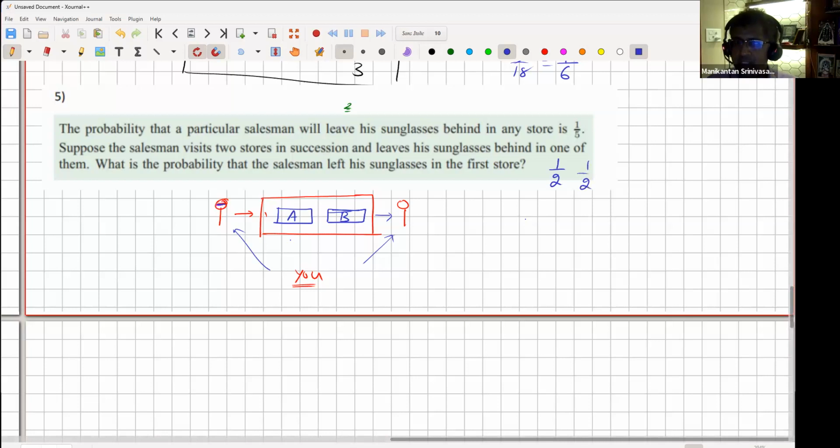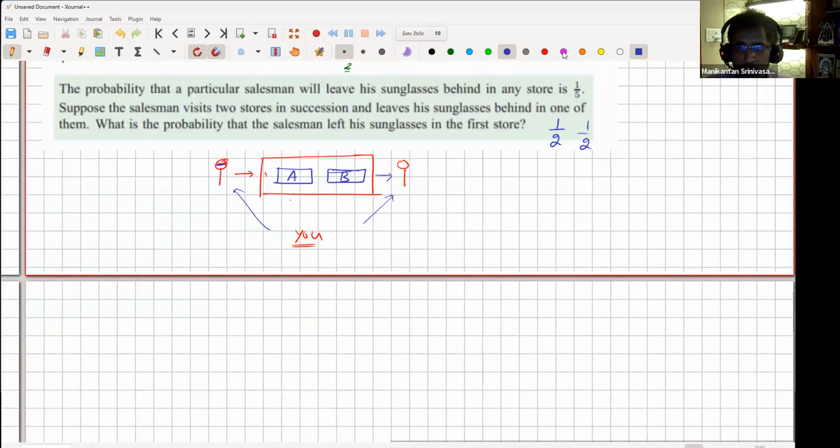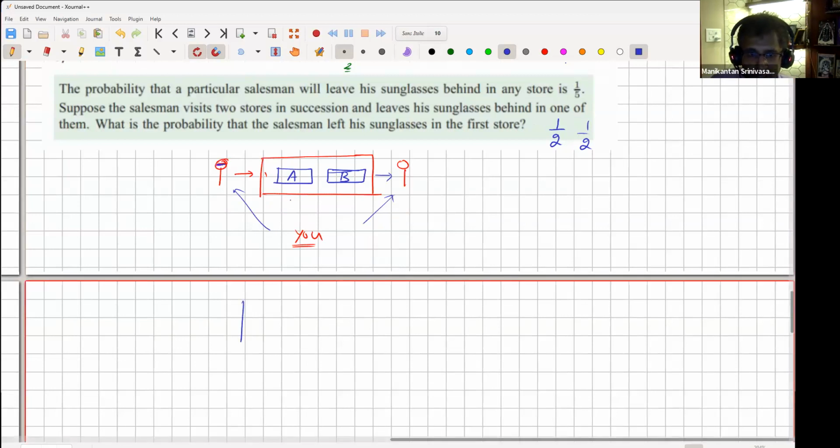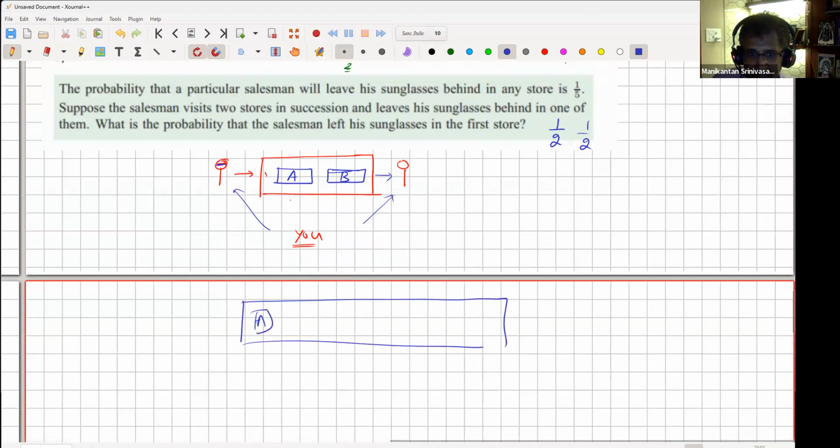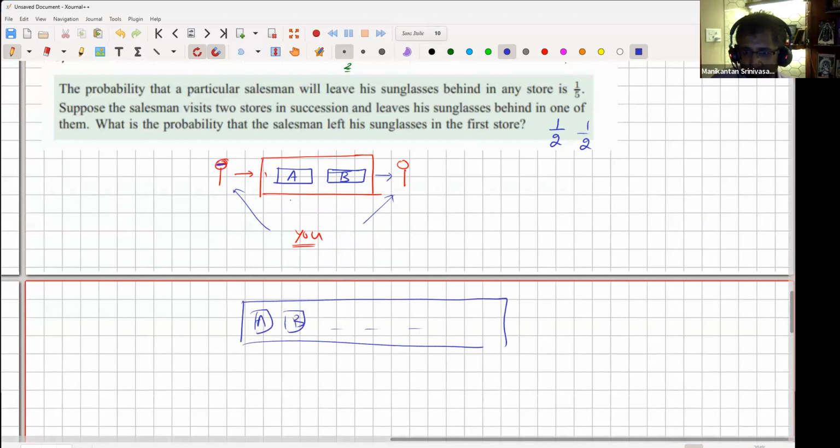Okay, let's analyze 1/2 for a second. Let me ask this question, guys. Suppose instead of 2 stores, the mall has 10 stores. A, B, C, D, E, F, G, H, I, J. There are 10 stores in the mall. The same scenario happens.